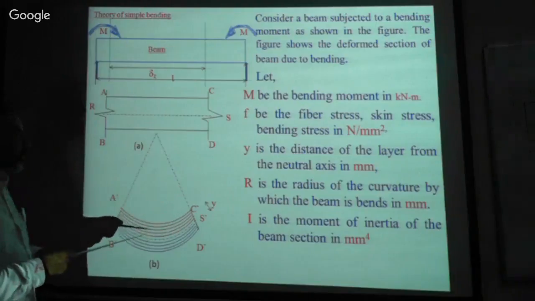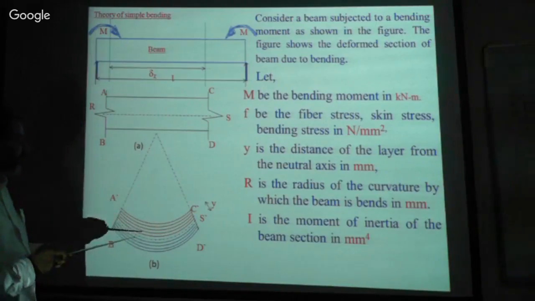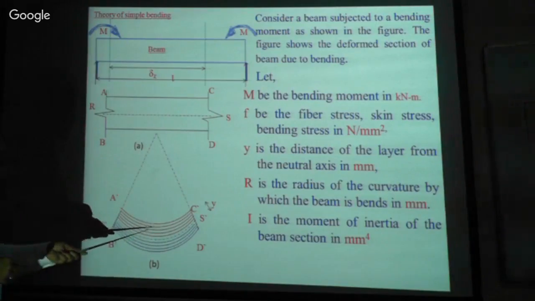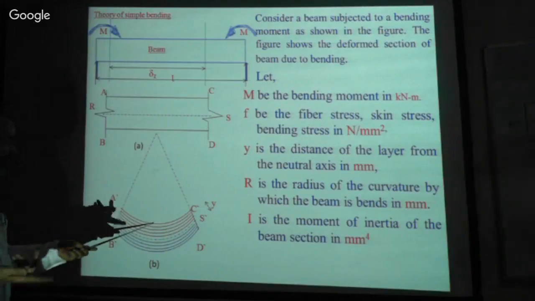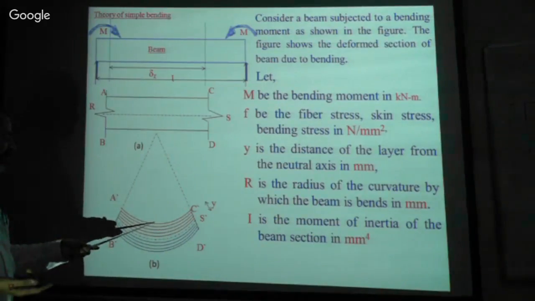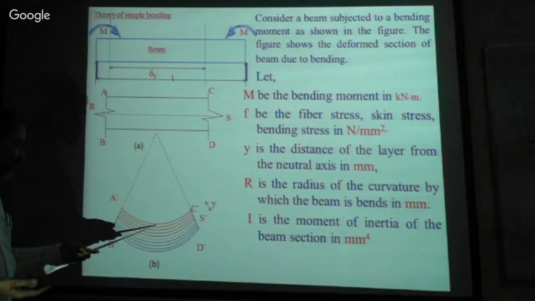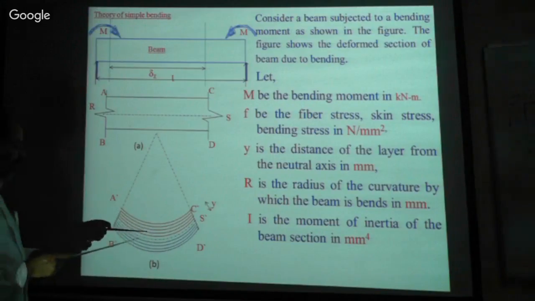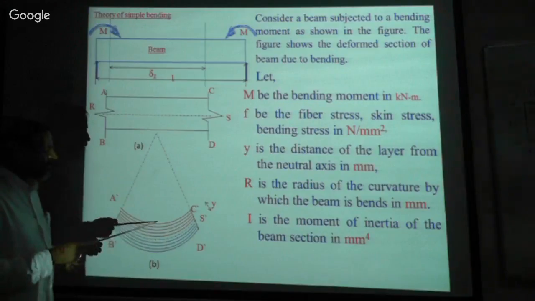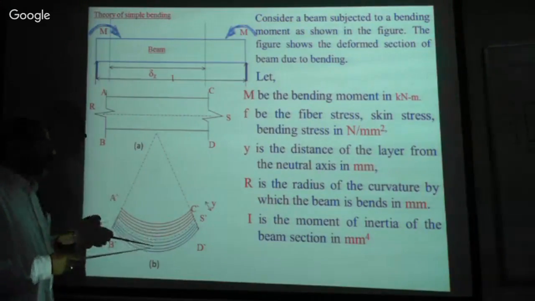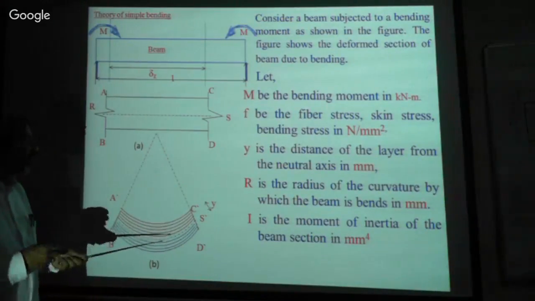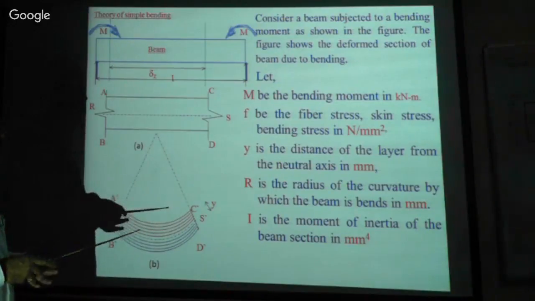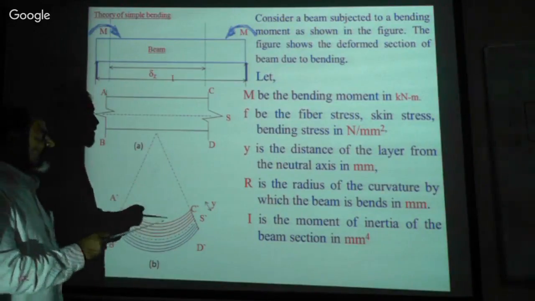Now we will get the corresponding stress in the layer. We know that this layer is suffering from maximum compressive stress. This is less than this layer. Depending upon the distance from the neutral axis, above or below, the stress can be calculated. We can calculate the stress in the fiber, therefore we are calling it fiber stress.